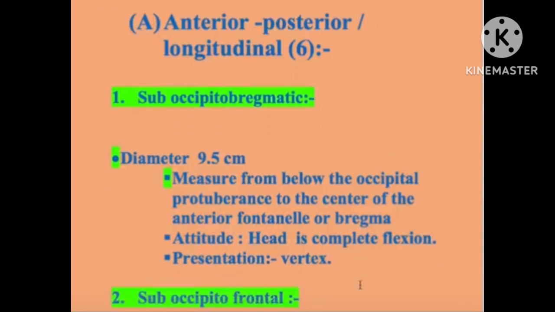First is the suboccipitobregmatic diameter. Its diameter is 9.5 centimeter, and it is measured from below the occipital protuberance to the center of the anterior fontanelle or bregma. Its attitude is complete flexion of the head, and the presentation is vertex.